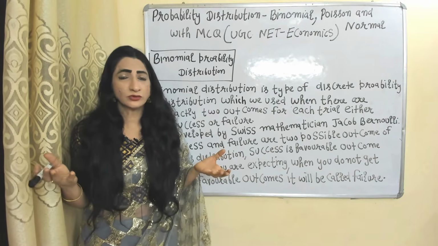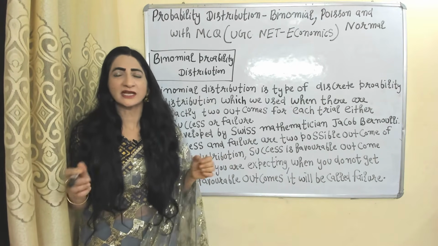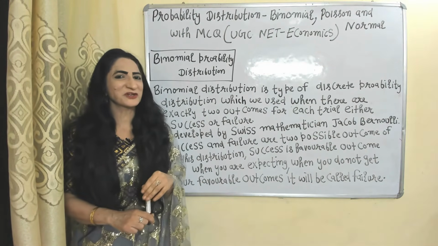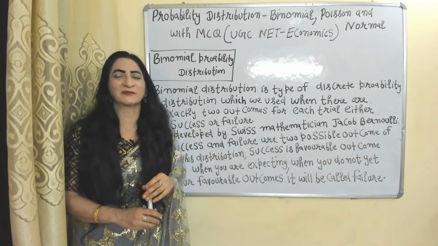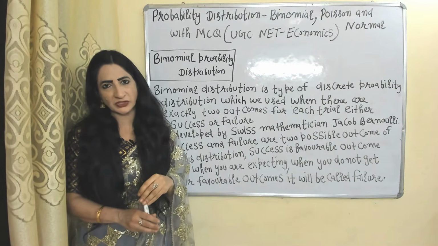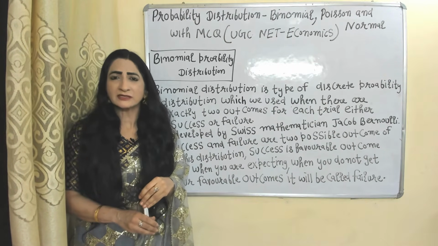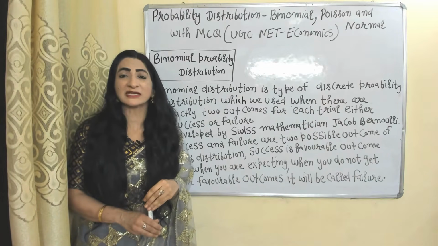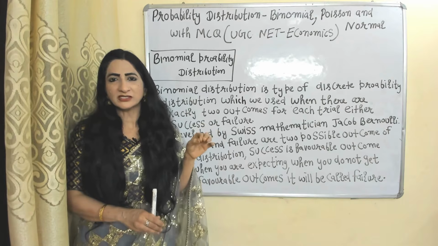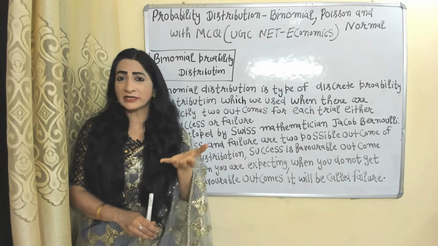Today we are going to talk about binomial, Poisson and normal probability distribution with MCQ, especially for UGC NET in economics. First of all, we are going to talk about binomial probability distribution. Binomial probability distribution is given by Swiss mathematician Jacob Bernoulli. Binomial probability distribution is a discrete probability distribution.